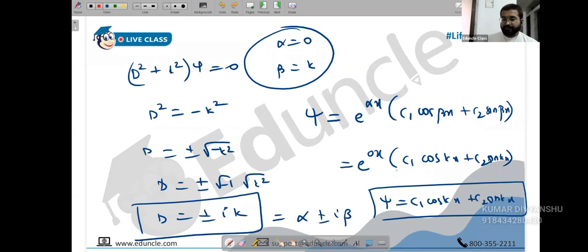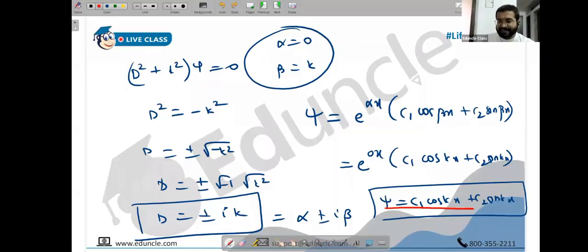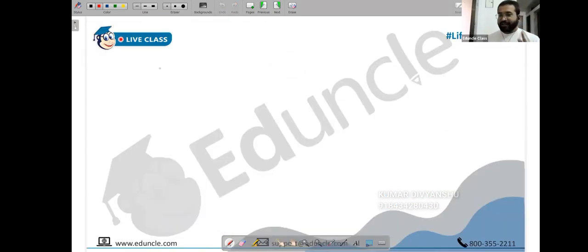Now listen, people, when we did the regular 1D box, we used the same process and we had reached the same step. After this, we had applied boundary conditions, if you remember. And we found out C1, we found out C2. I think we had found that C1 was 0. We ended up with C2, and we found C2 using normalization, when we got psi as root of 2 by L sin n pi x by L. That is how we proceeded in that box problem. However, here what we are supposed to do is very interesting. There are two cases. The wave function will be either symmetric or antisymmetric.